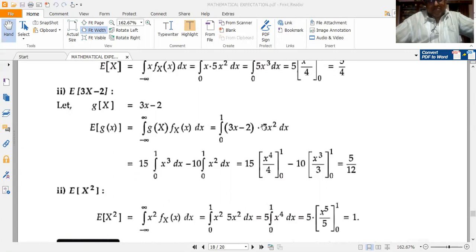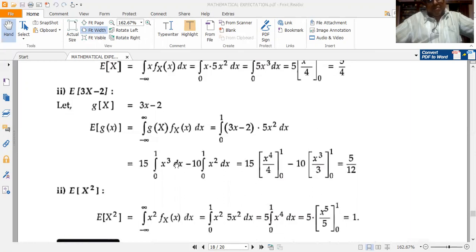I have pulled the 15 outside the integral sign because it is a constant, and likewise the 10, along with the minus sign preceding it.